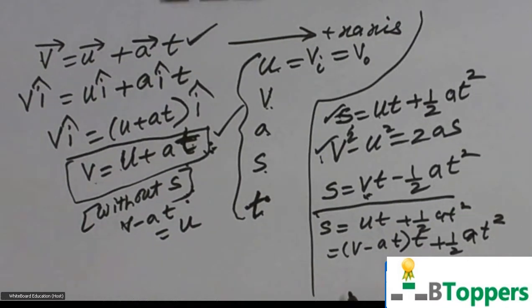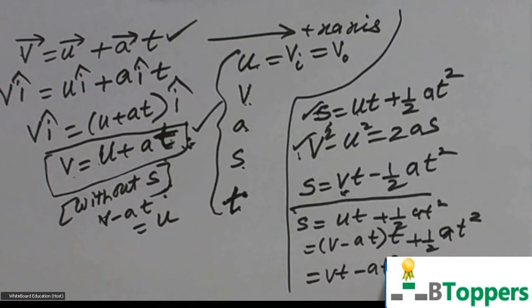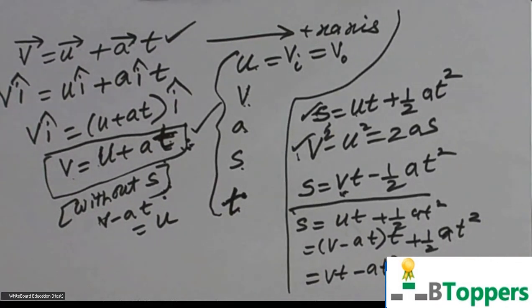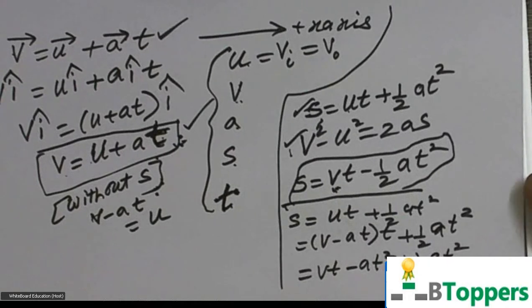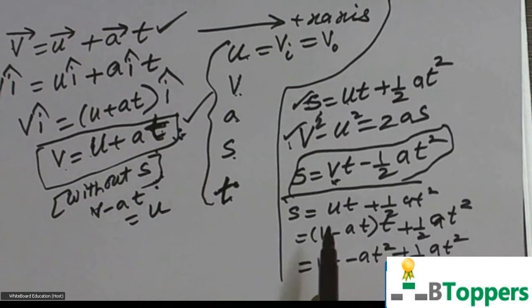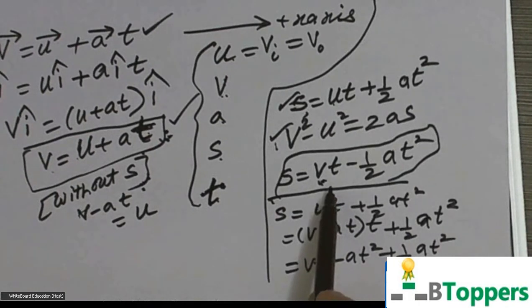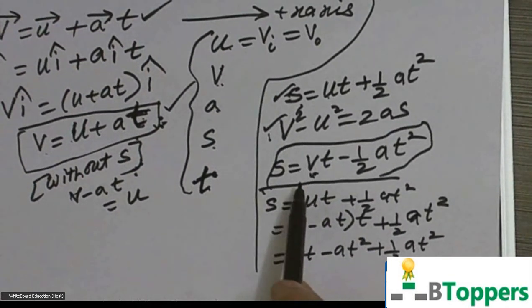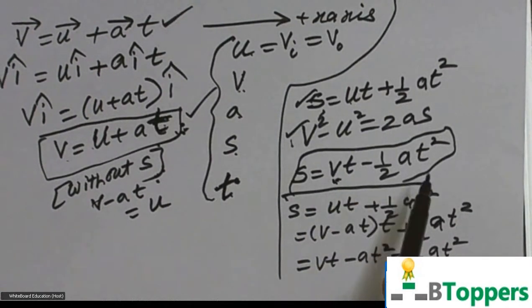If you simplify this, you get the same equation which I have written directly here. vt minus at square plus half at square. So if you simplify this, you get this equation. s equal to vt minus half at square. That means if you are not given the initial velocity u, and if you are not asked to find the initial velocity u, you can solve some of the problems faster by using this equation s equal to vt minus half at square.